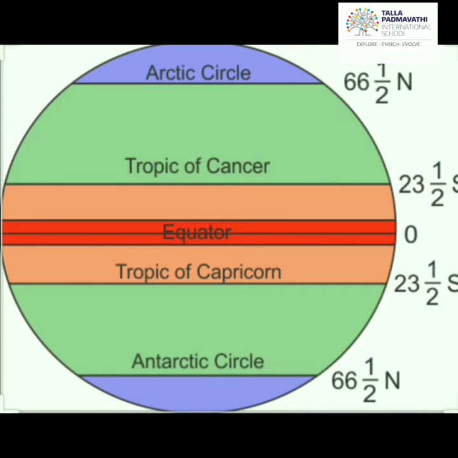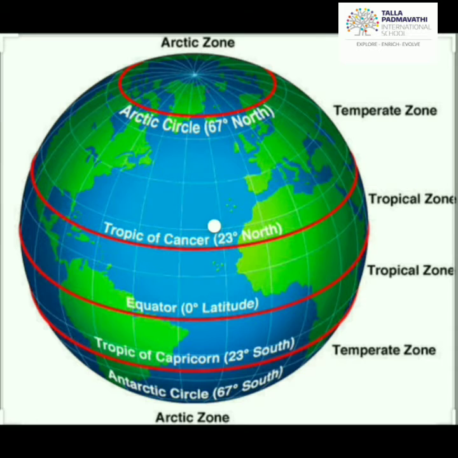The torrid zone, or tropical zone, lies between the Tropic of Cancer and Tropic of Capricorn. What is the importance of this torrid zone? It receives vertical rays of the sun throughout the year. The temperate zone lies between the Tropic of Cancer and Arctic Circle in the north, and Tropic of Capricorn and Antarctic Circle in the south. These regions receive the slanting rays of the sun. As they are away from the torrid zone, the heat of the sun's rays decreases here.